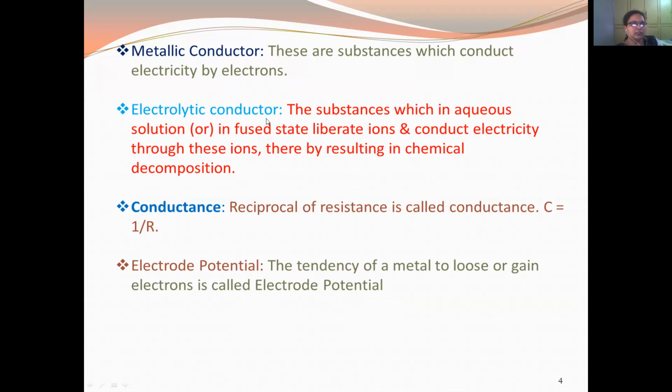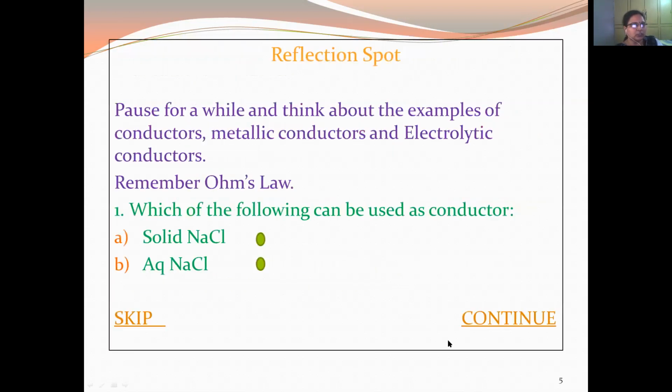An electrolytic conductor is a conductor which allows the current to pass through it by liberation of ions. Then conductance is the property of a substance which allows the current to pass through it, or you can give another definition: the reciprocal of resistance is also called conductance. Then coming to electropotential: the tendency of a metal to lose or gain electrons is called electropotential.